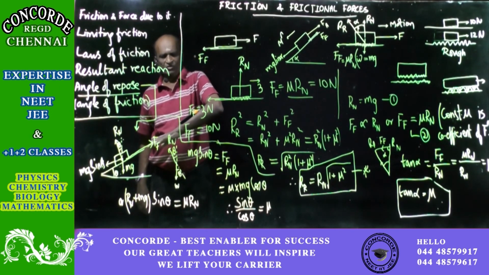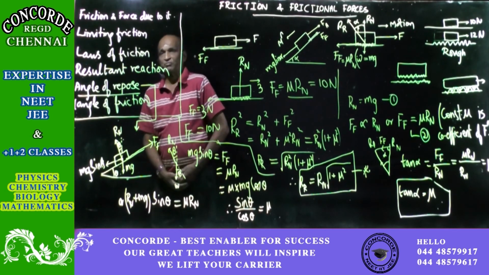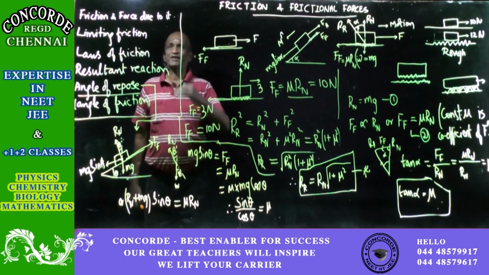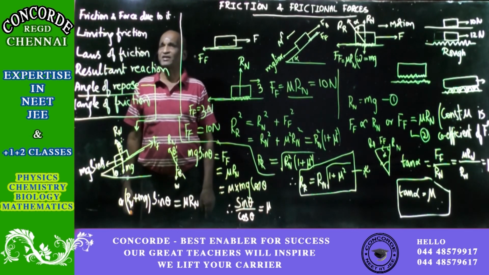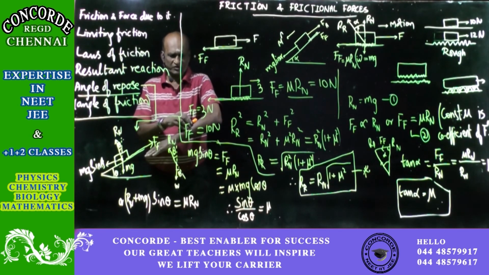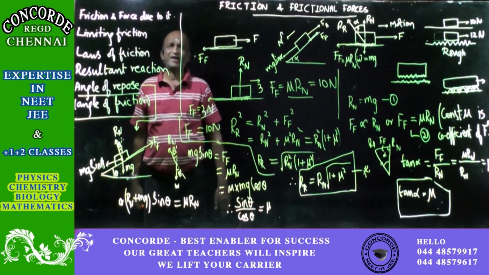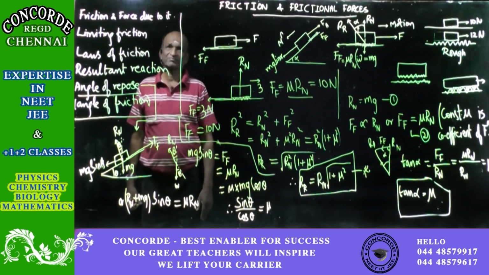I am increasing the angle more and more. Still it is in limiting equilibrium. At one point of time it will start moving. Up till that the body is at rest. When it is about to move, it is in limiting equilibrium. So if you don't apply any force, then also the body is in limiting equilibrium. So a body can be in limiting equilibrium by itself without any outside force for an inclined plane.